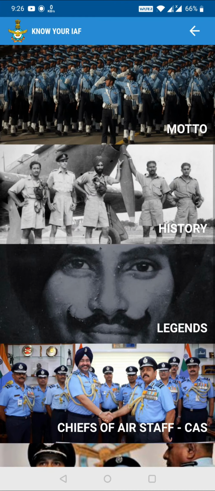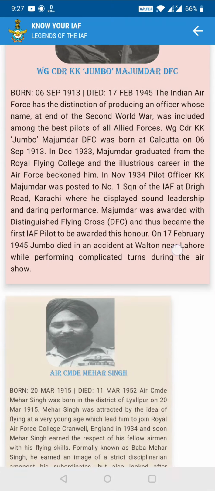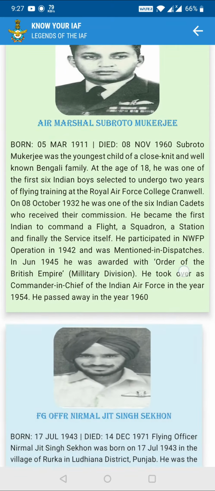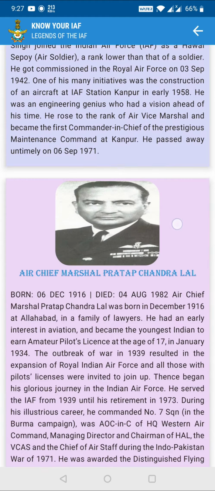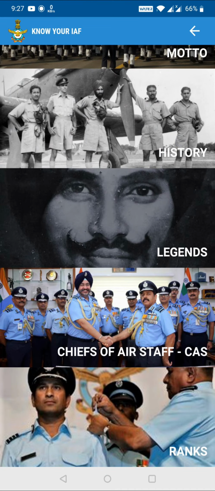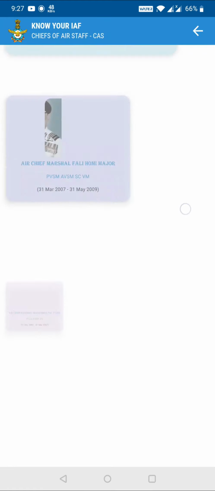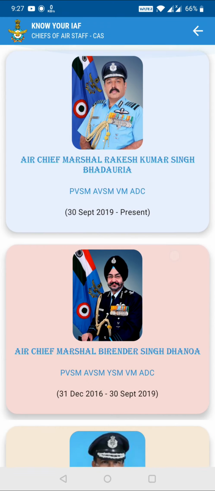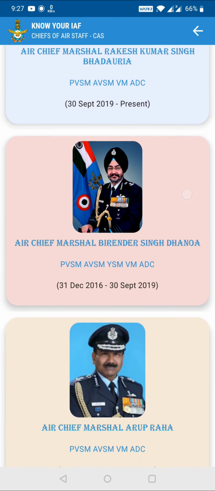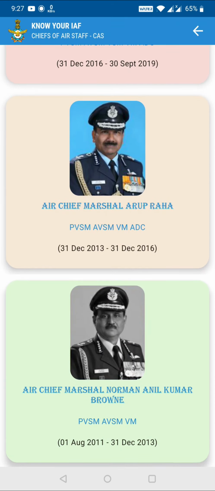Legends. We have the Marshal of the Air Force and different Indian Air Force officers who have done great things. Then after that we have Chief of Air Staff. Over here if I click, you will see the history of the Chiefs of Air Staff, who all have been the Chief of Air Staff. So it's very easy now. You get the pictures also, so it looks very easy to remember. You might get some questions in AFCAT, or you might get some questions in SSB.